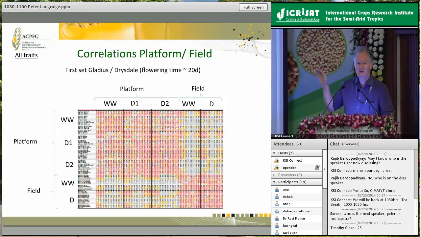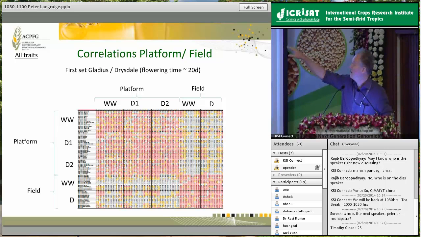The first example I'm going to show you is a very negative example, and it shows how some platforms are really not particularly useful. Here we were trying to compare measurements we had on a series of genotypes in the field and in the high throughput platform where we're doing imaging and so on. This is looking at drought stress in a population.